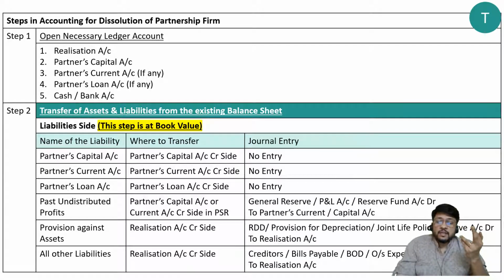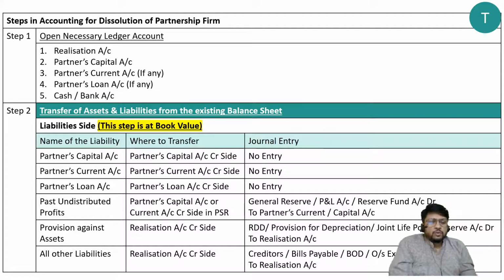Sir, but where to transfer? Capital account or current account? If there is a current account, then please transfer it to current account. If there is no current account, please transfer it to partner's capital account. But sir, there are 3 partners or 4 partners or 2 partners. Okay, then divide that general reserve, divide that profit and loss account, or divide that reserve fund to those existing partners in their profit sharing ratio.